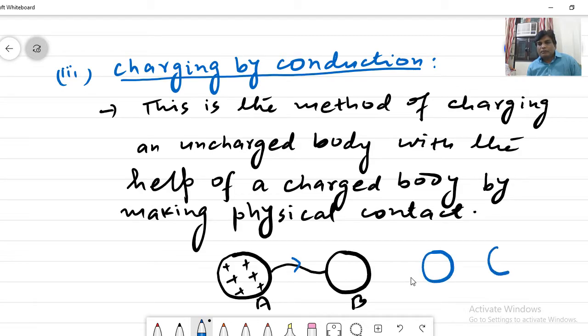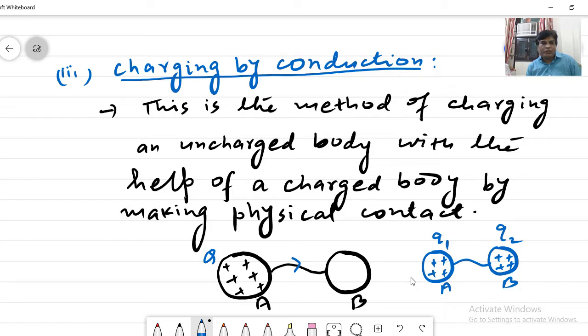So now A and B become charged, and both become positively charged, right? Suppose the total charge initially on this body is Q. After charging has stopped, suppose the charge on A is Q1 and the charge on B is Q2.